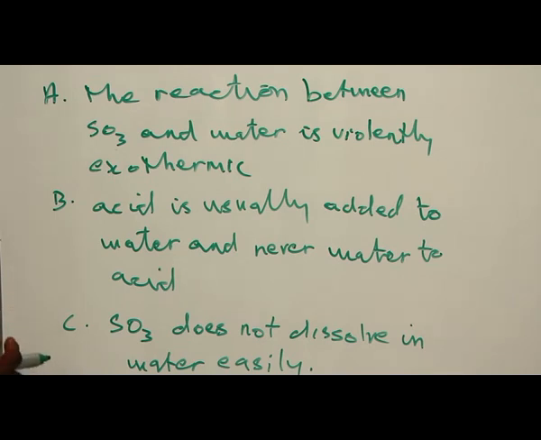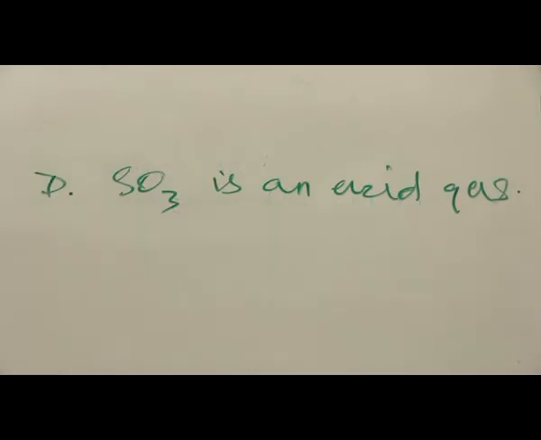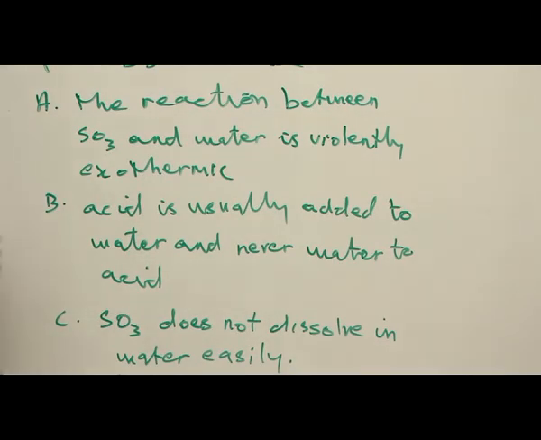C. Sulfur(VI) oxide does not dissolve in water easily. Well, it dissolves in water to give some thin fumes of the acid, but that does not account for why sulfur(VI) oxide is not directly dissolved in water during preparation of the acid. D. Sulfur(VI) oxide is an acid gas. That is true, but when you dissolve it in water, it only gives some thin fumes of the acid. And so the correct option is A. The reaction between sulfur(VI) oxide and water is violently exothermic. The correct option is A.